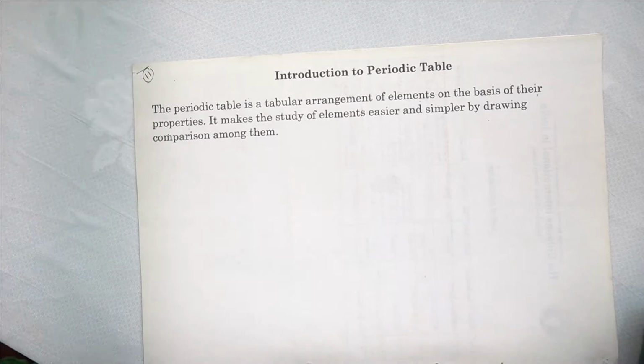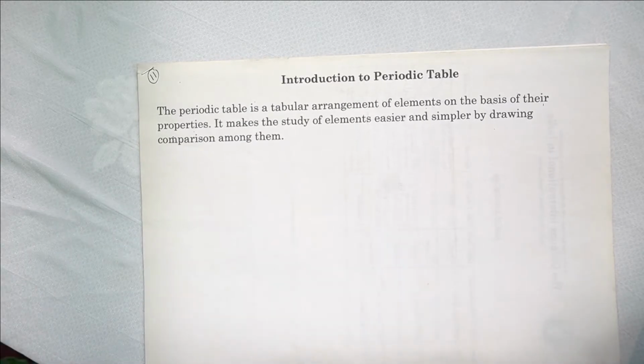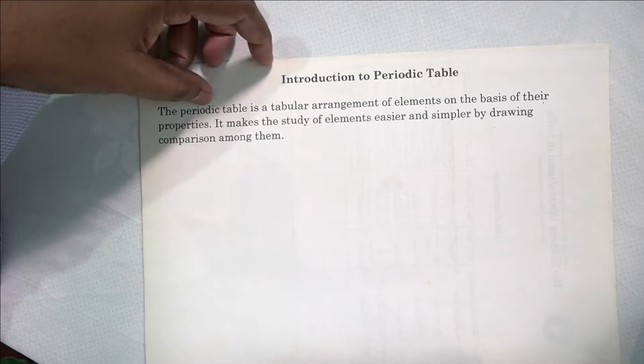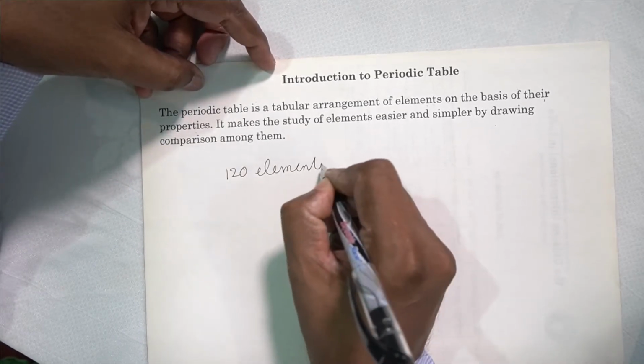A periodic table is a tabular arrangement of elements on the basis of their properties. It makes the study of elements easier and simpler. Now, why do we need a periodic table? So far, about 120 elements have been discovered.